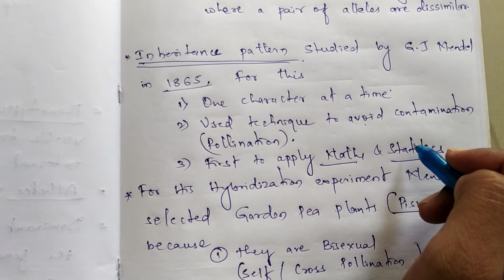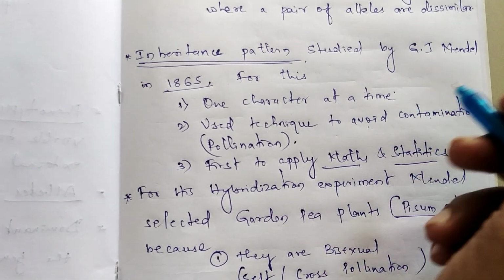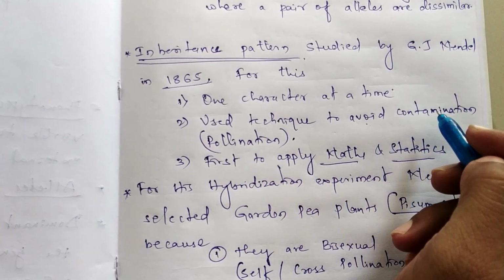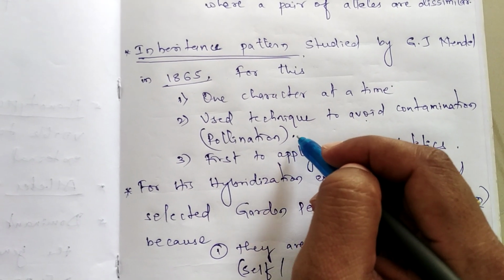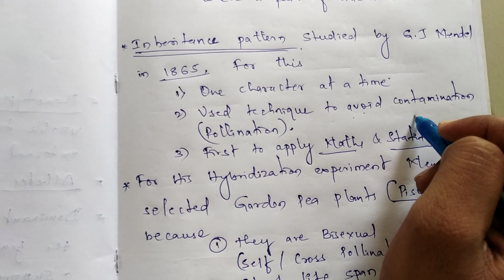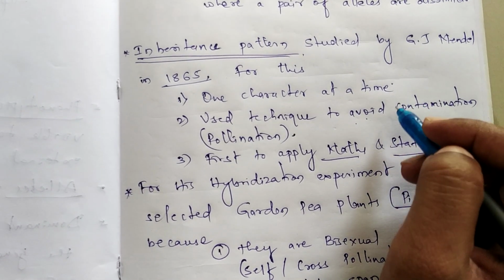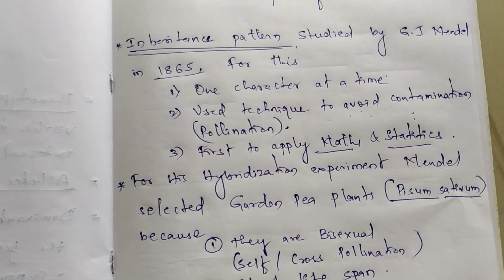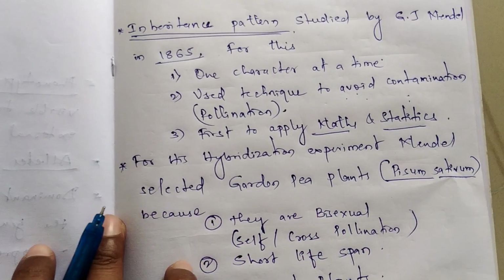At this time, many of the scientists were not ready to agree. Right? Let us discuss in detail in the next video. And next to that, he used many techniques to avoid contamination. We are familiar with pollination, the process of transfer of pollen from the anther to the stigmatic surface. Pollination may be either self-pollination or cross-pollination. To avoid that, he used certain techniques.